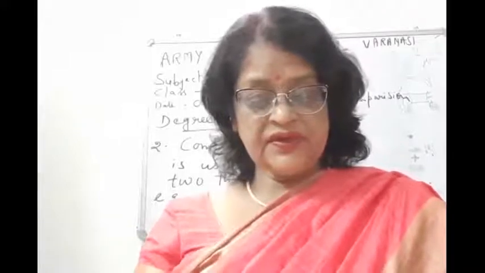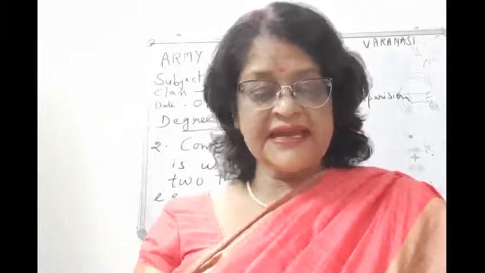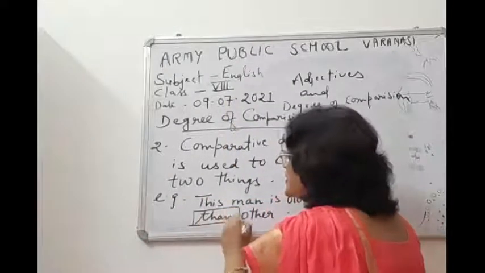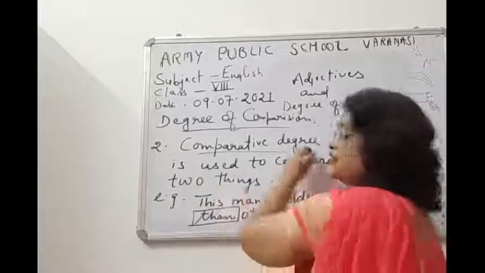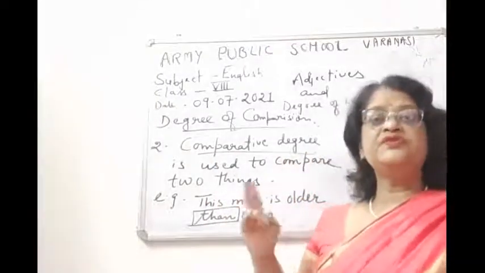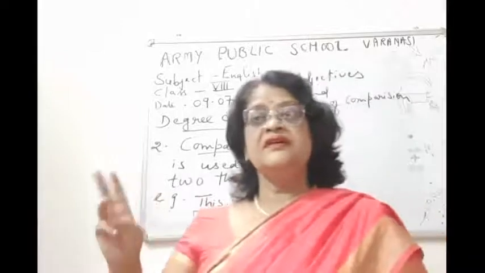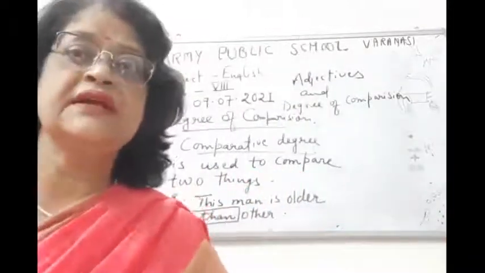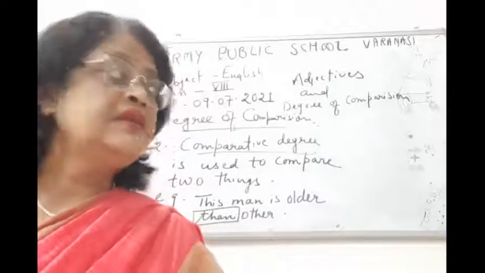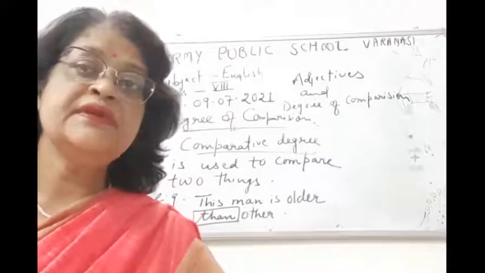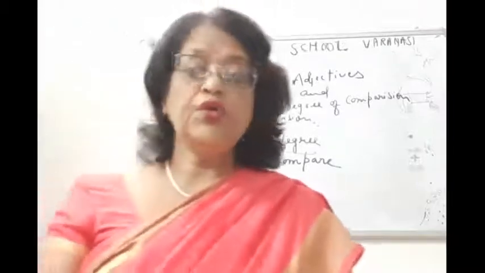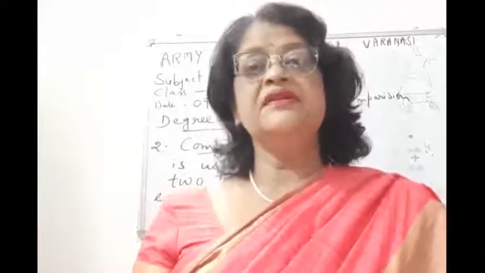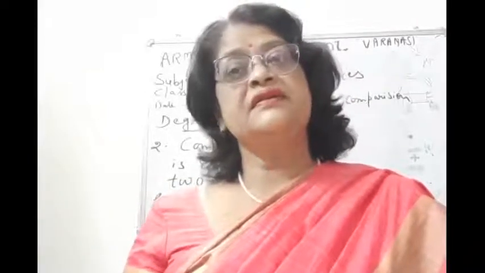So children, first of all, we use "than" with the comparative degree. We always use "than" in the comparative degree. Remember children, two things are compared. In the positive degree, nobody is compared. Simply we write, no comparison is made with anybody. Then in the comparative degree, two things are compared here.